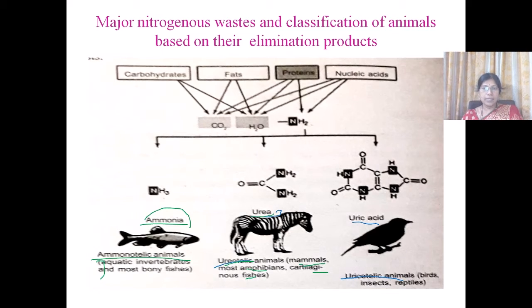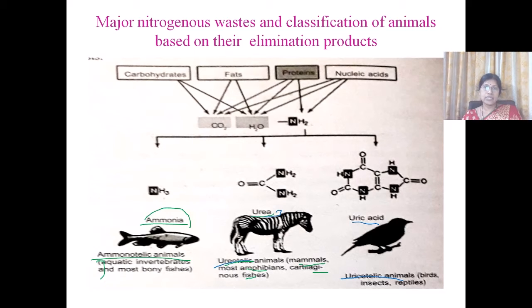Similarly, some animals excrete ammonia, urea or uric acid depending on the availability of water. Tadpole larva will excrete ammonia when it is in water, as its habitat is water.